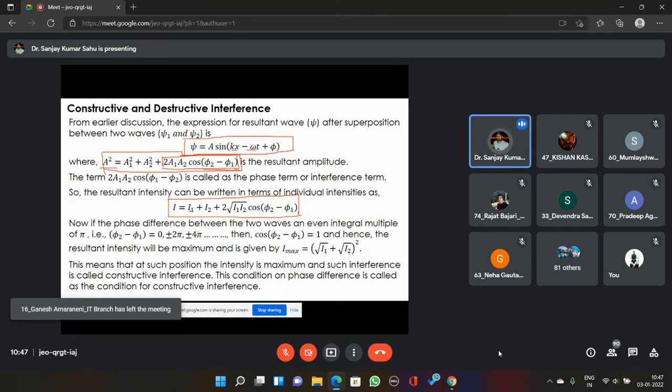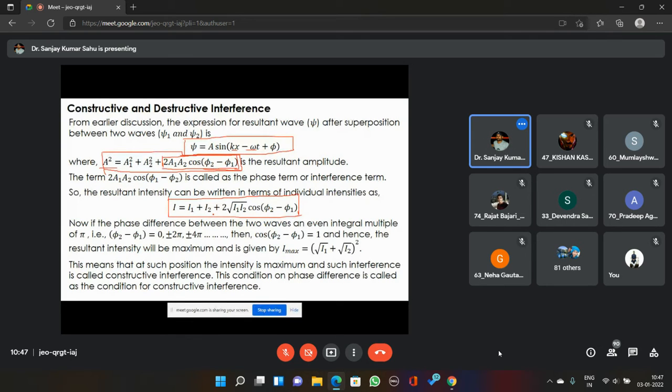Hence I can be written as I1 plus I2 plus 2 root(I1 I2) cos(phi 2 minus phi 1). From now onward, I'll not be talking about time. We will assume that the waves are coherent with respect to time, that they have perfect temporal coherence.